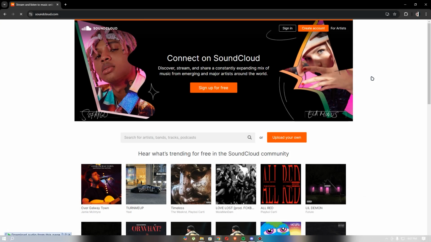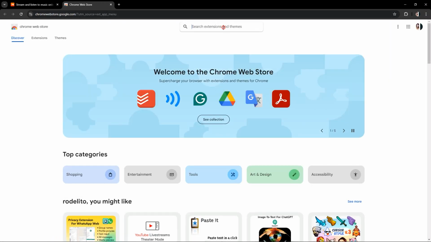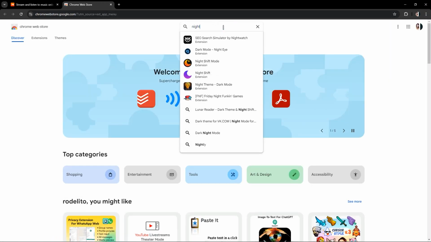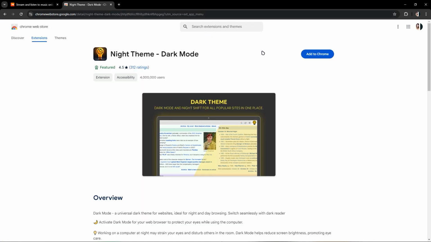In this video, I am going to show you how to enable dark mode on SoundCloud PC. So let's go to extensions and visit Chrome Web Store. Just search for the extension Night Theme Dark Mode and click that. Then after that, just add that to Chrome.